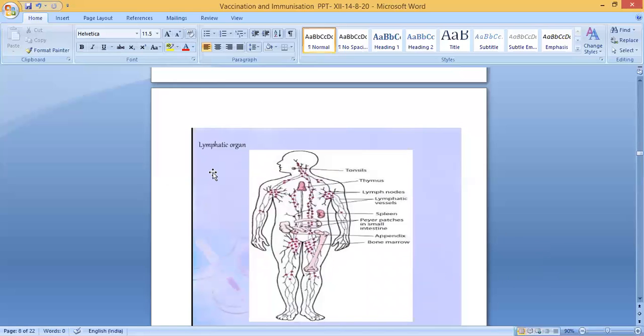You can see here all the lymphatic organs. Tonsil is here, thymus gland, lymph nodes, lymphatic vessels, spleen, Peyer's patches in small intestine, appendix. What is appendix? It's at the beginning of the large intestine. Appendix, bone marrow, bone which contains bone marrow. These are the lymphatic organs. Clear?